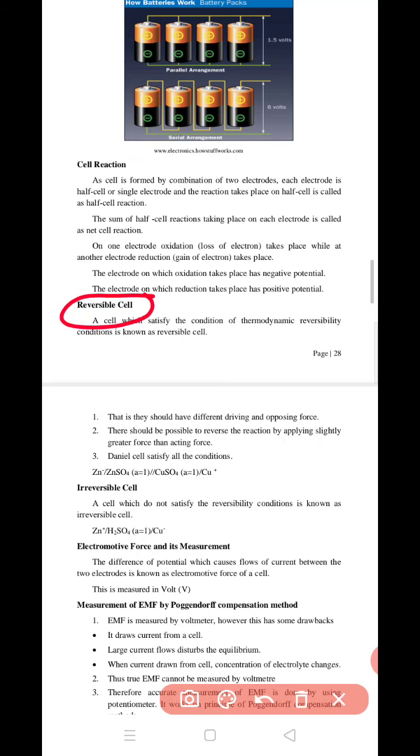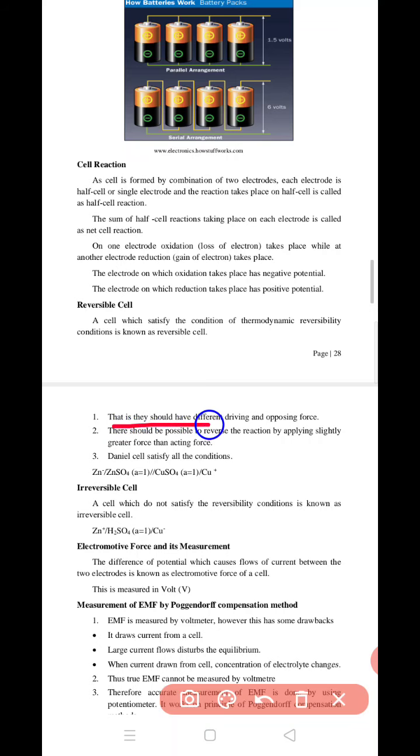Then, reversible cell. A cell which satisfies the condition of thermodynamic reversibility is known as a reversible cell. What is the condition for a reversible cell?